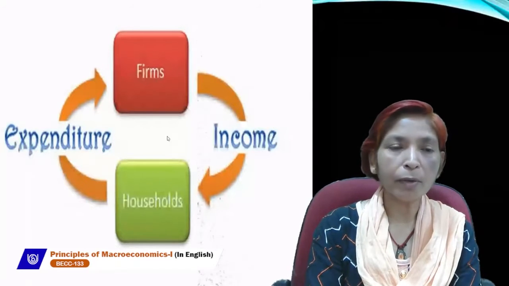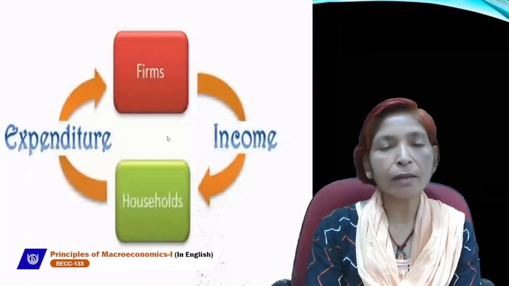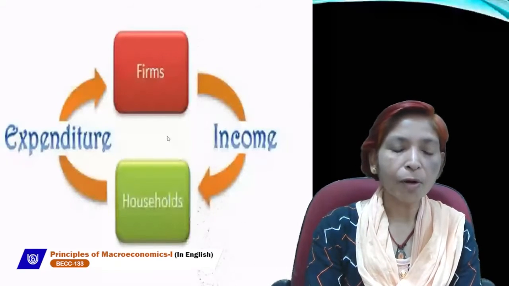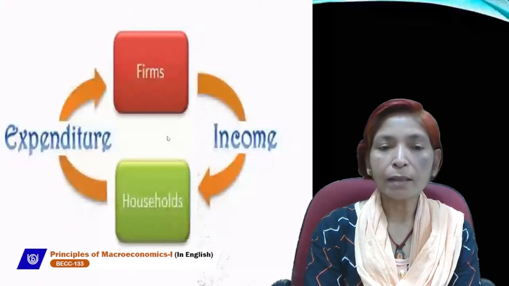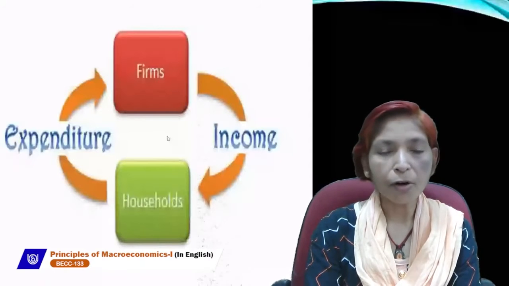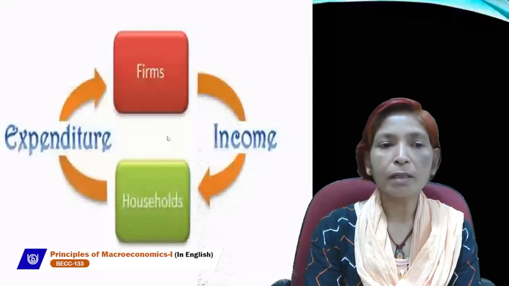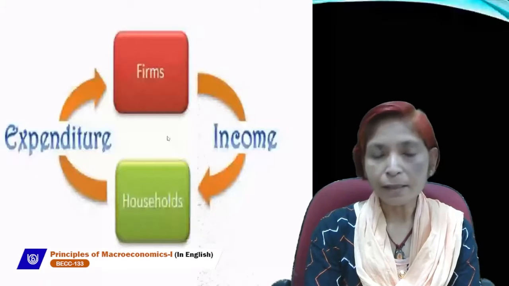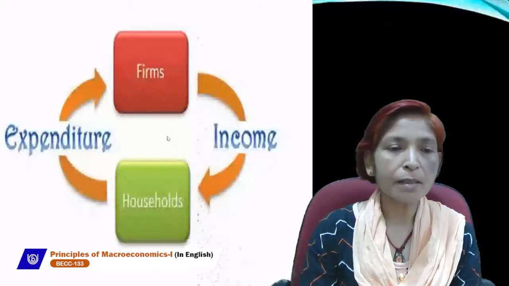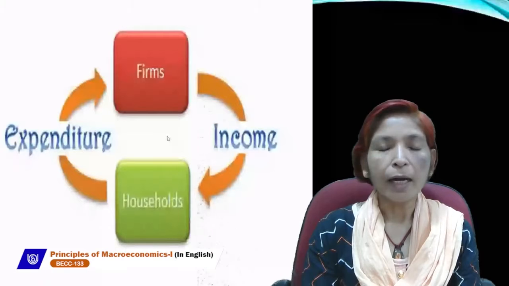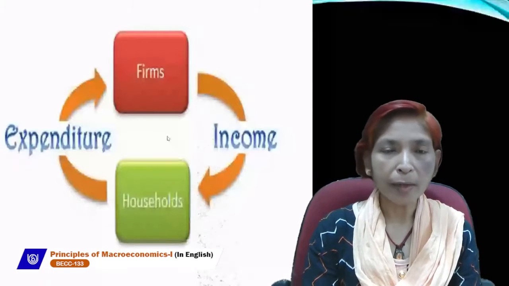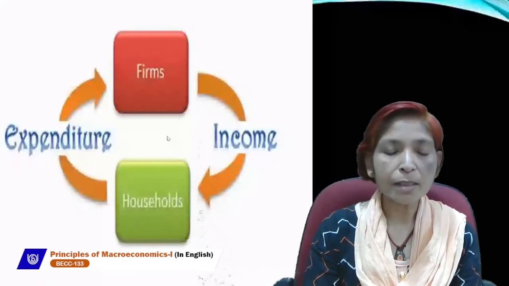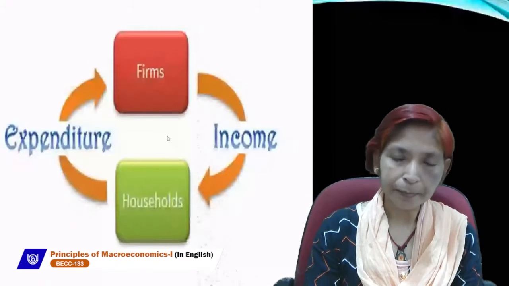The government's role is very important because at present the government collects revenue through taxation. The government takes direct taxes from the household sector, and the government collects indirect taxes like GST from the firm sector. The government does not give any direct reward after collecting the taxes, but the government provides subsidies to the firm sector, and the government gives transfer payments, which are called unilateral payments or one-sided payments, to the household sector.